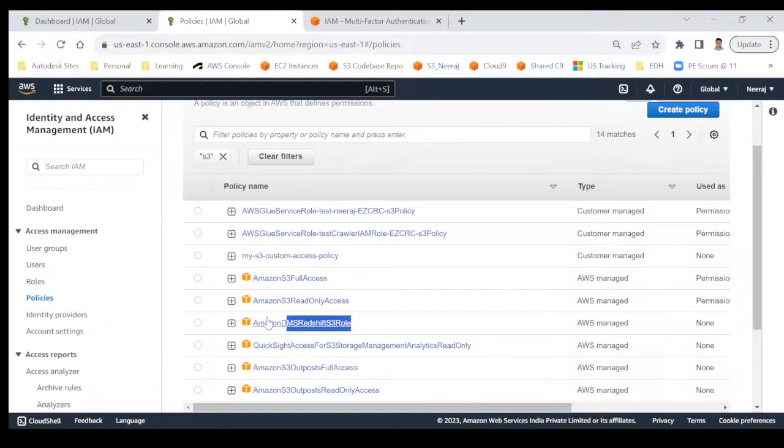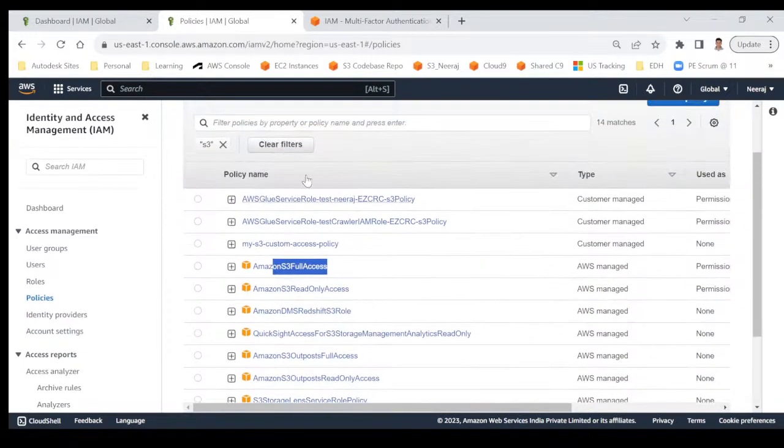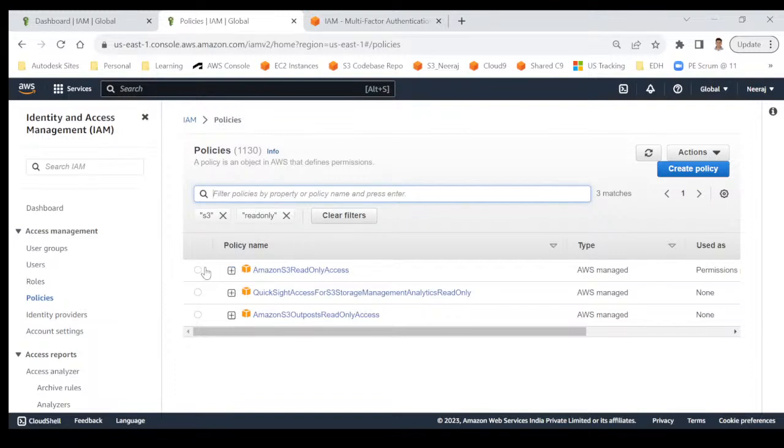You can notice that with all these policies, there is an icon, and on the right side, the type is AWS managed, because this permission is completely managed by AWS. But as I told you, you can further customize it. Suppose you are going with S3 read only. Under S3 read only, it will provide read only access to all the buckets. You can have 4 buckets, right?